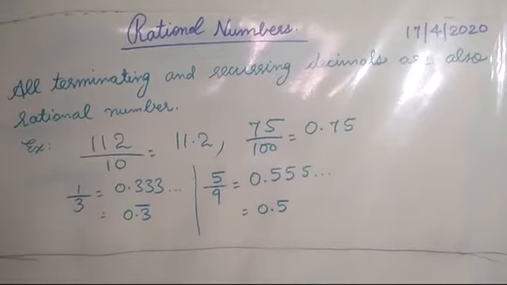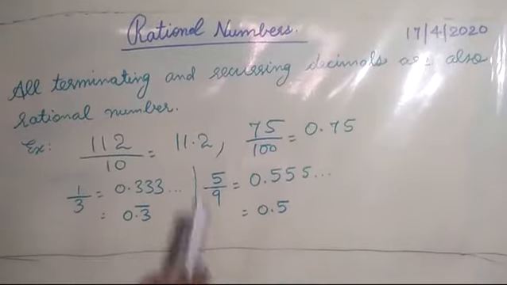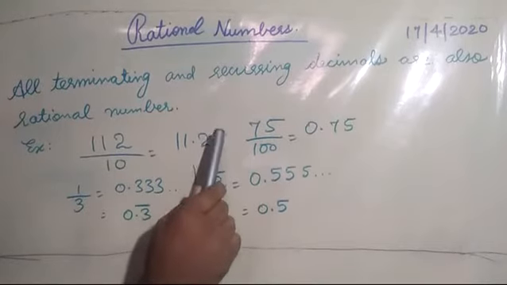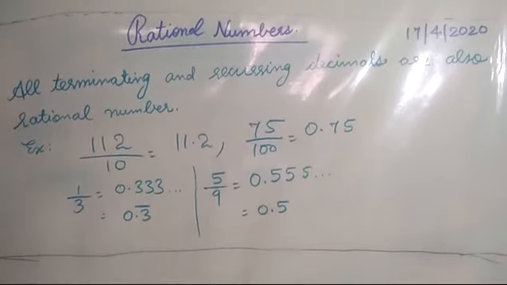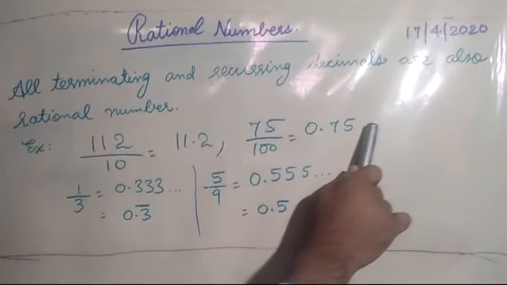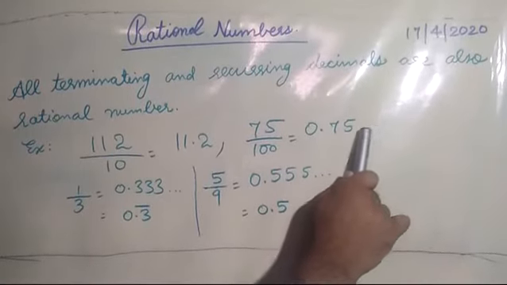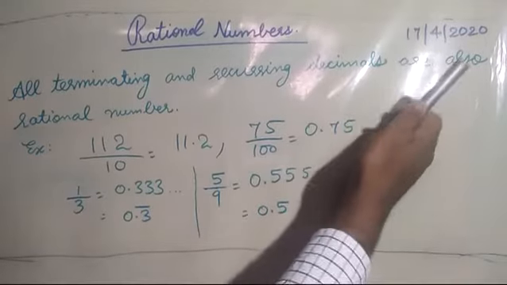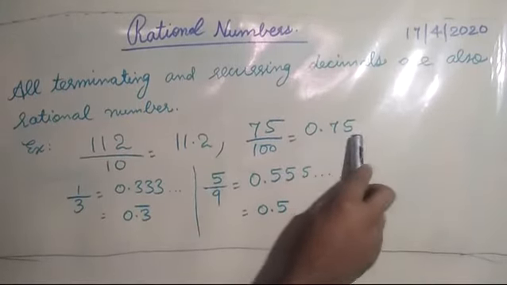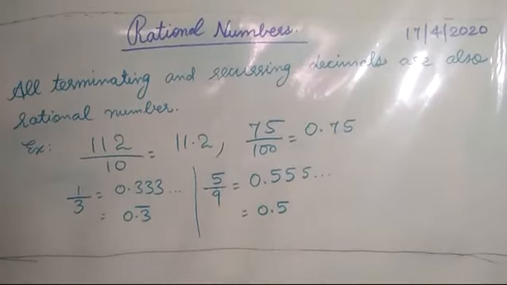So all these numbers are coming to an end, that is terminating. 11.2, after 2 we don't have any other number except 0. Here after 0.75 we don't have any other number other than 0. We can put infinite number of zeros, but that will be useless to put. So if we want up to 2 decimals, we are having 0.75.